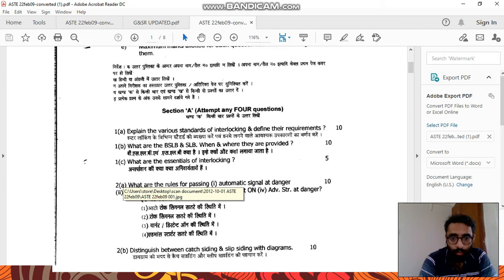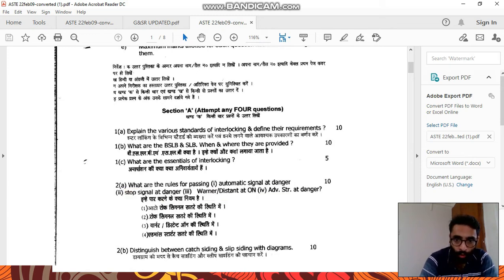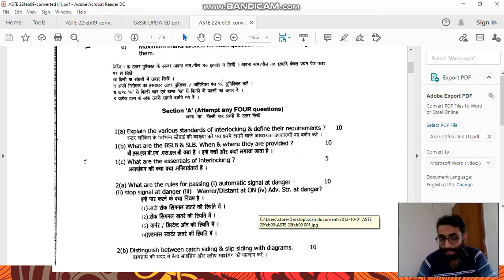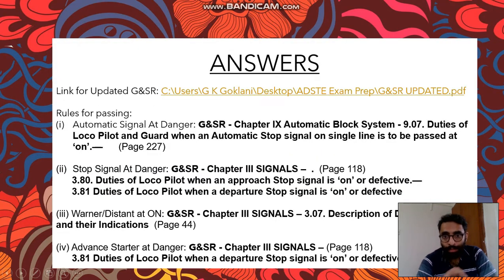What are the rules for passing automatic signal at danger, stop signal at danger, warner or distant signal at on, advanced starter at on? This carries 10 marks. So let's see what exactly is the answer for this. So here is the answer.